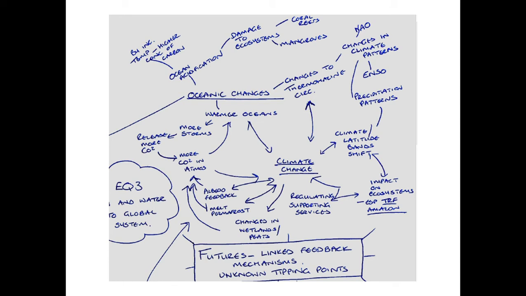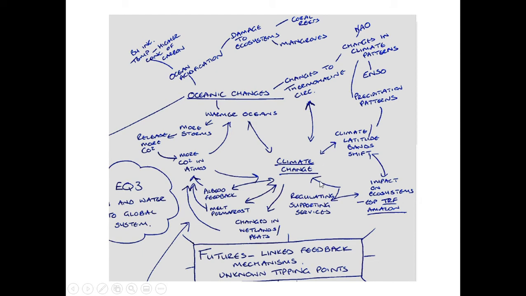Climate change could also have an impact on thermohaline circulation, which in turn can drive or be driven by changes in climatic patterns, such as the El Nino Southern Oscillation, the North Atlantic Oscillation, and all of the other oscillations that occur with regards to the different oceans. It's also going to have an impact on climate change. With these changes in the climate, latitude bands will be shifting. This will have an impact on the ecosystems and on their regulating and supporting services, which will impact on climate change,